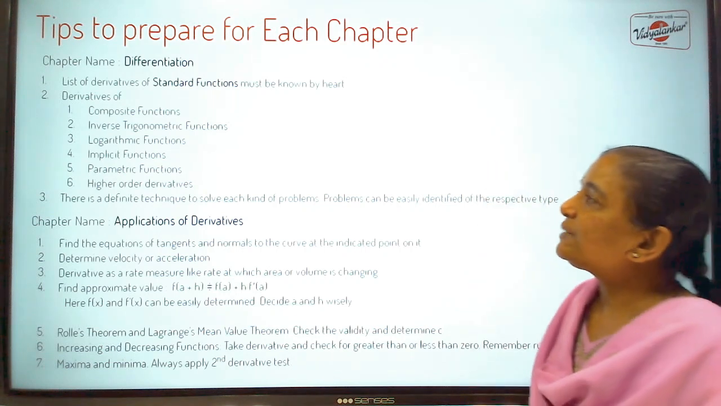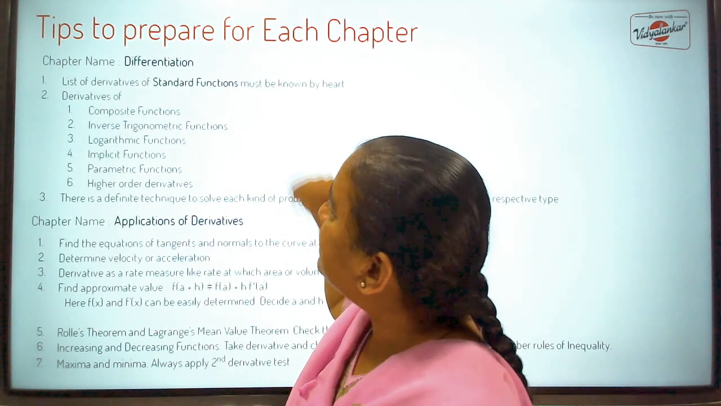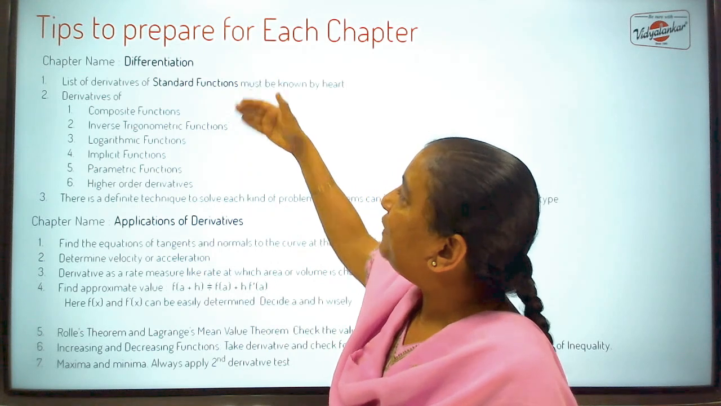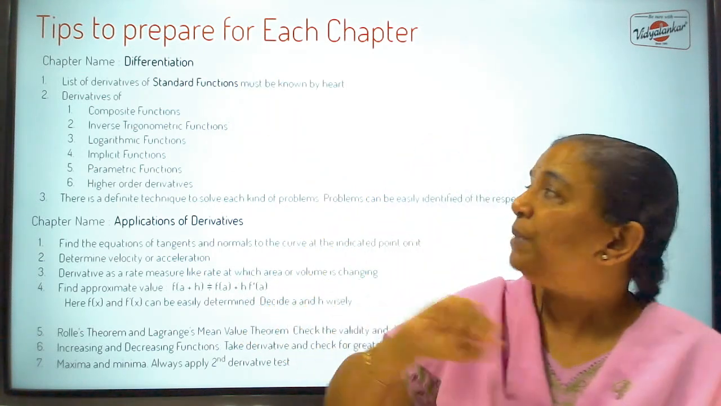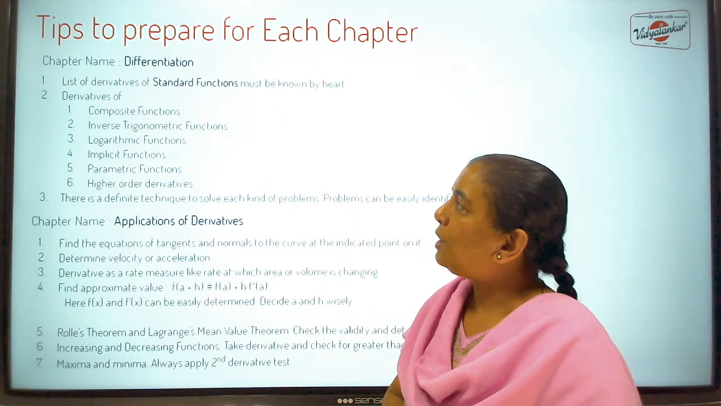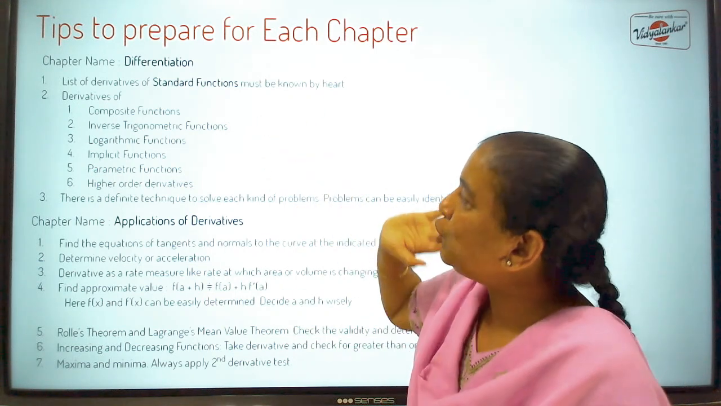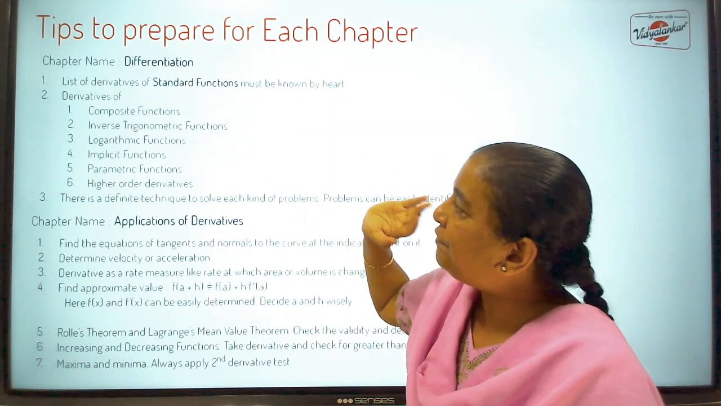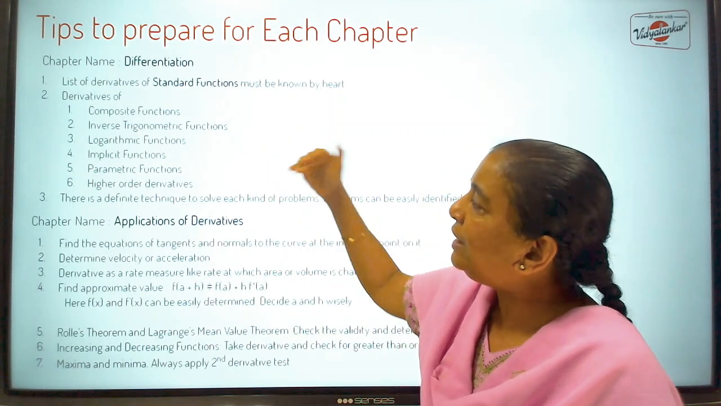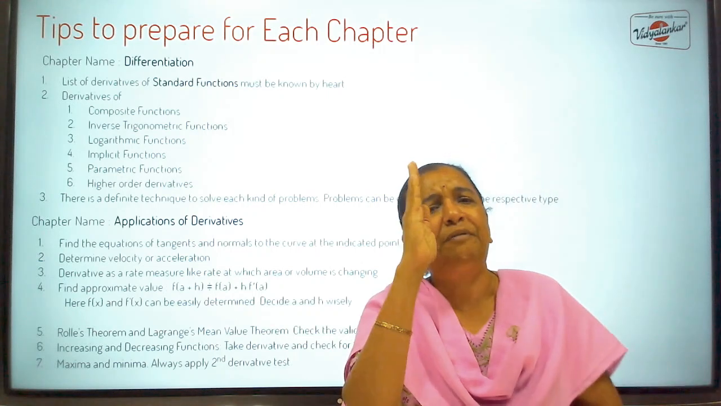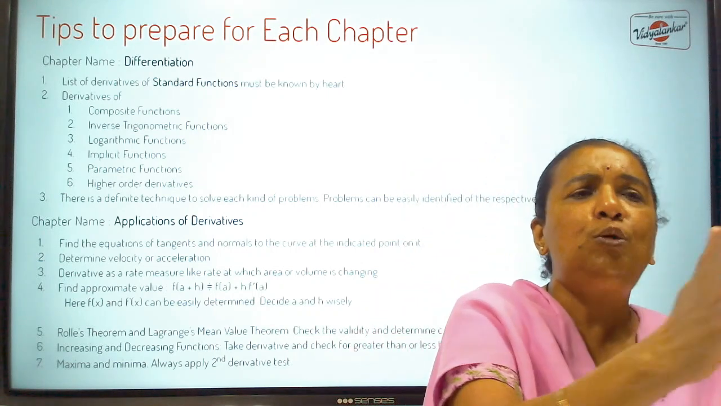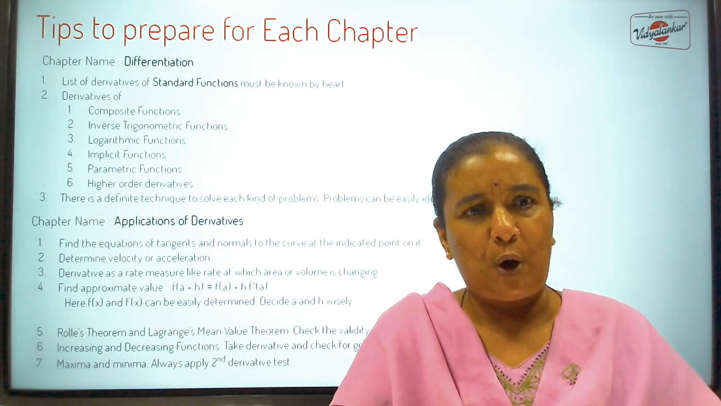When we come to maths part 2, first topic is differentiation. Now differentiation is an easy topic to score, because either they will give you composite functions, inverse trigonometric functions, logarithmic functions, implicit, parametric or higher order derivative. These 6 types are there. There is a definite way to how to handle these kind of problems.